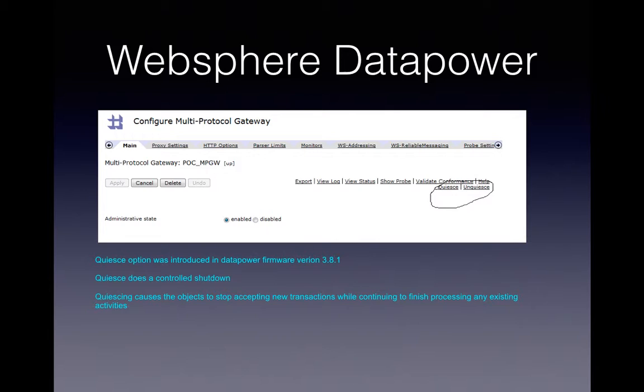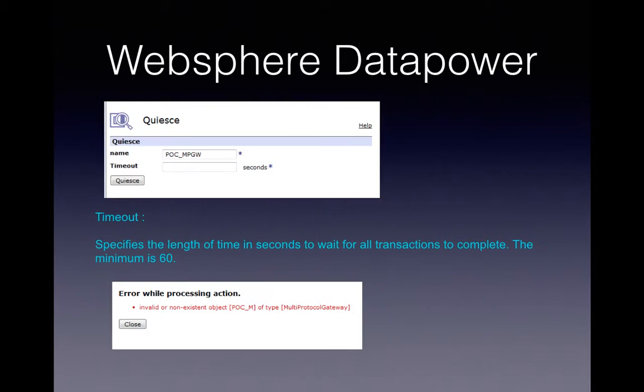Whenever you plan to do a restart, it is better to quiesce all the components before doing the restart. Otherwise, you might be cancelling out some transactions. In production, it is strongly advised to use quiesce.